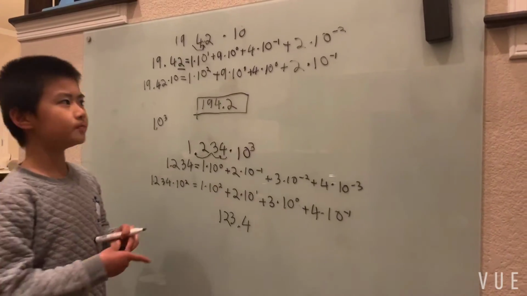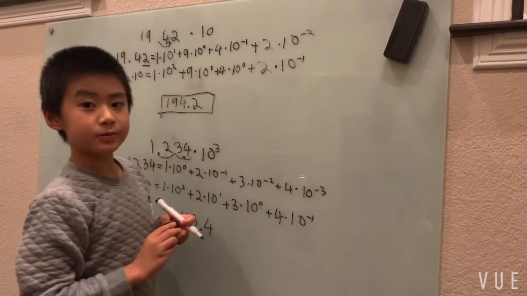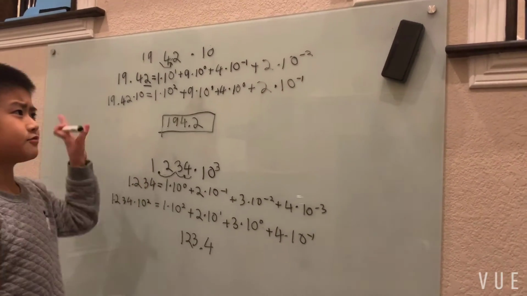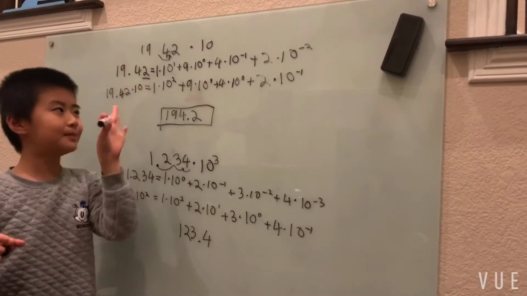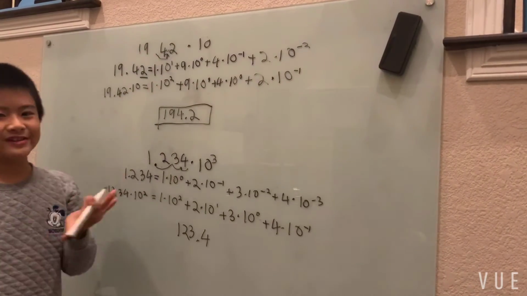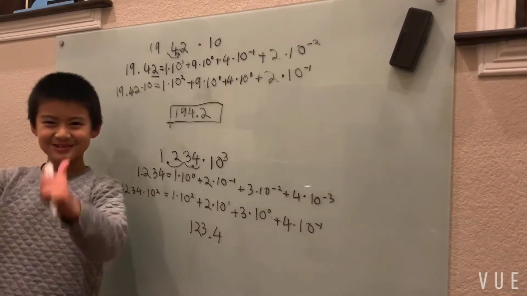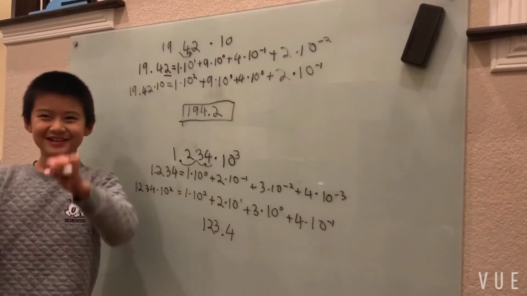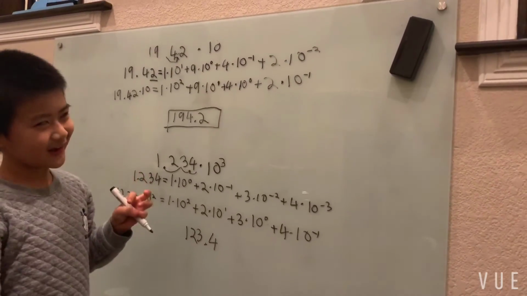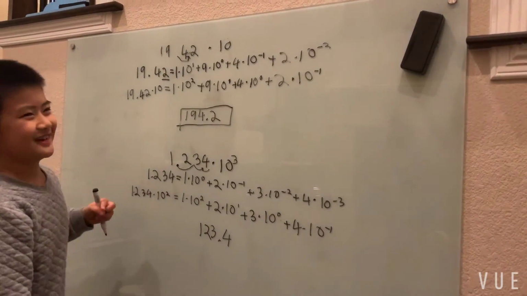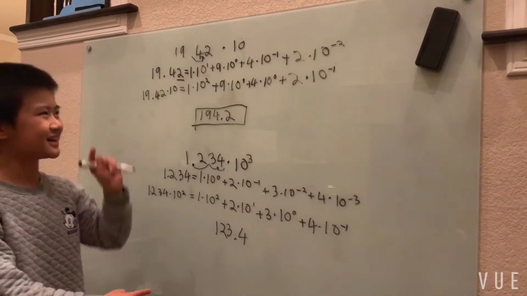So now, after multiplication, let's try division. It's gonna be pretty easy, but I don't feel like erasing all this and writing it over again. So I'm just gonna put a couple edits to my picture that I have already. But kids, don't do this at home, okay? Trained professional, okay? I'm a trained professional. Okay, a kid professional. Anyways, I was trained before to do this, okay? I was trying to do edits.